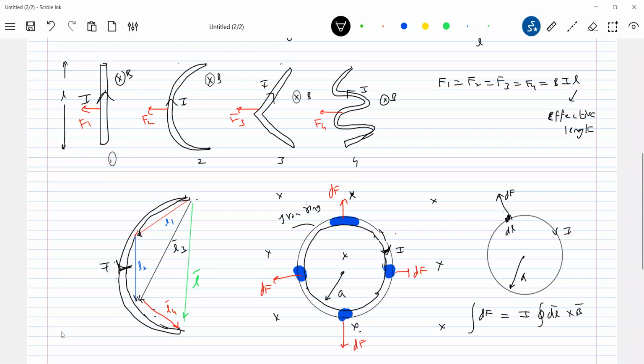If I write only the magnitude, it will be 2 pi r. But if you write the integration of dl bar in a closed path, it will be zero, no? This quantity will be zero.